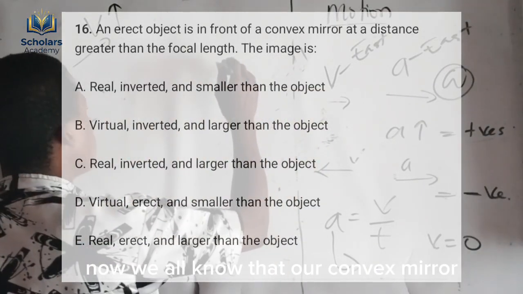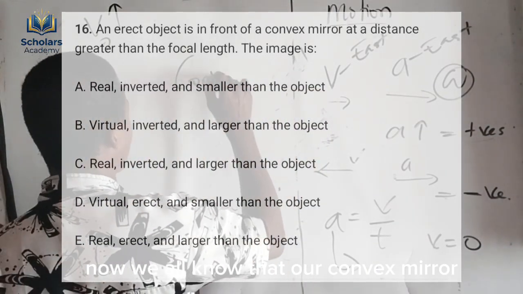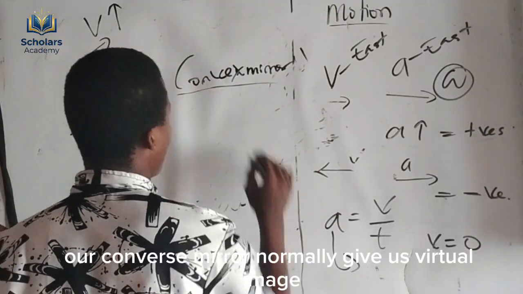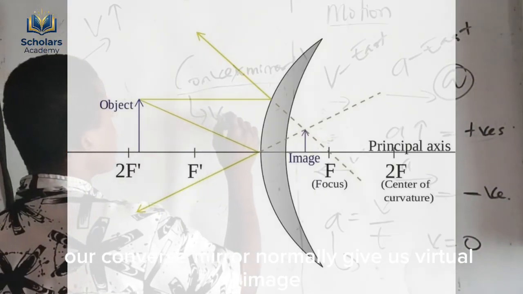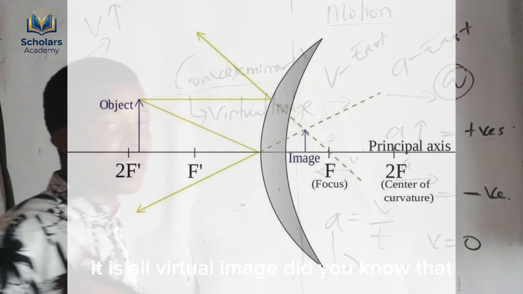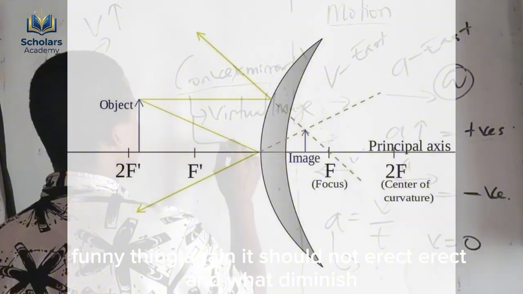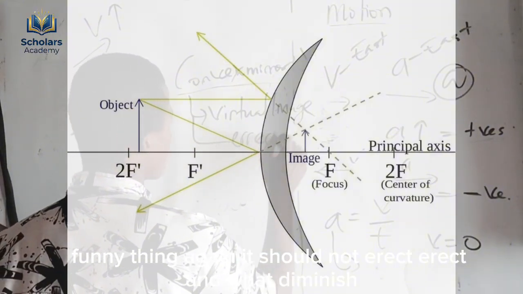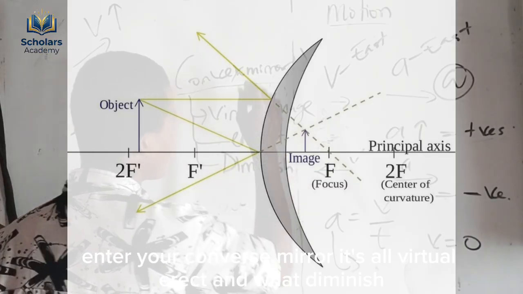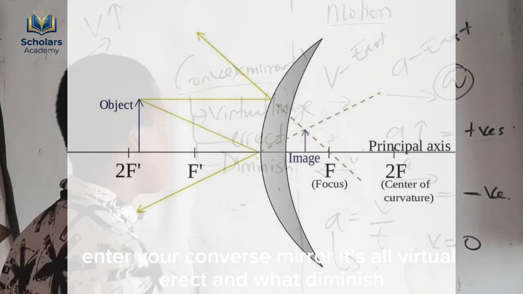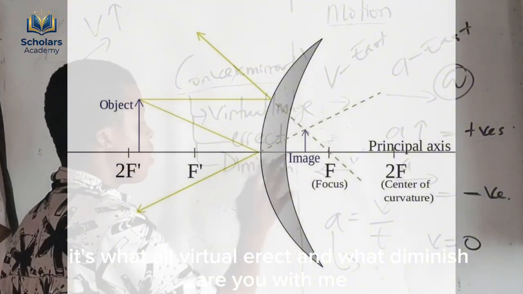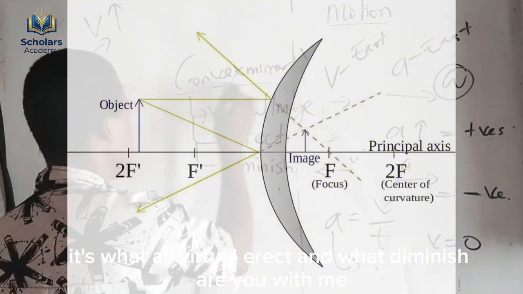Now, we all know that a convex mirror normally gives us a virtual image. It is always a virtual image, erect and diminished. Anytime you hear convex mirror, it will always be virtual, erect and diminished. It will be virtual, erect and diminished. Are you with me?